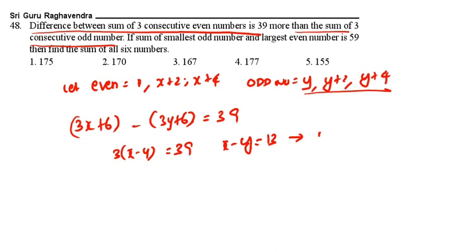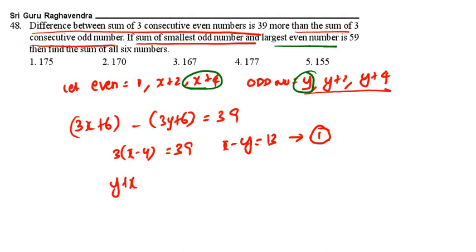This is one equation. Now the sum of smallest odd number, which is y, and largest even number x plus 4 is equal to 59, or x plus y is equal to 55. This is equation 2.